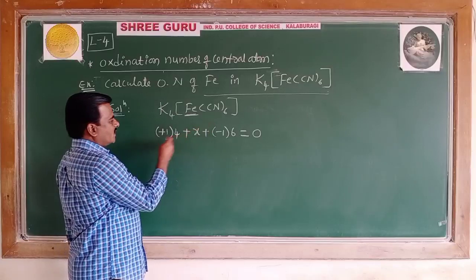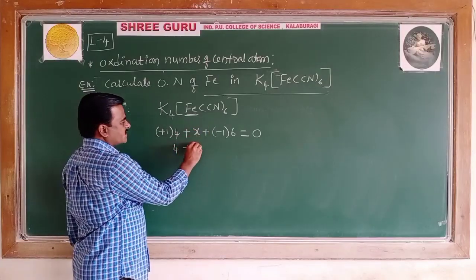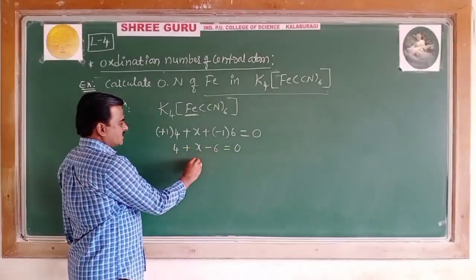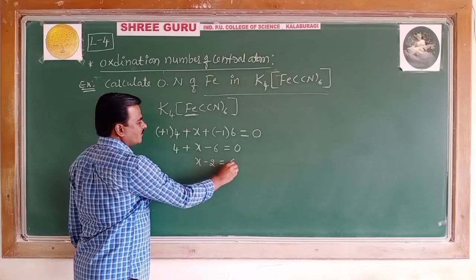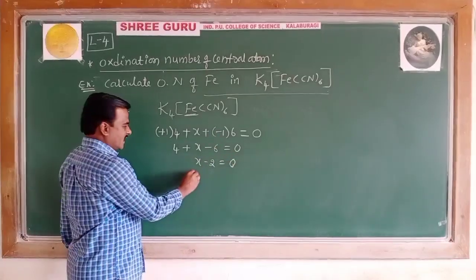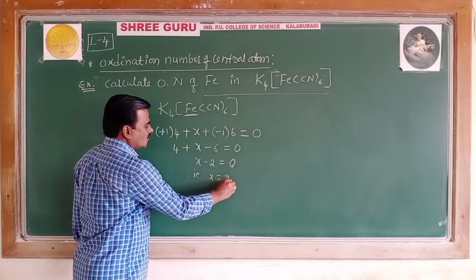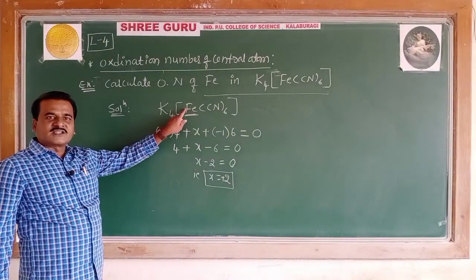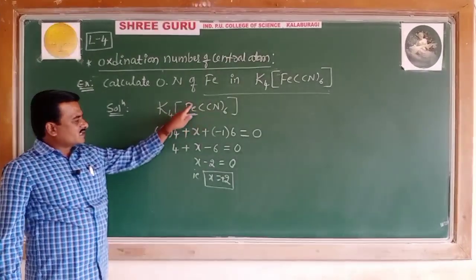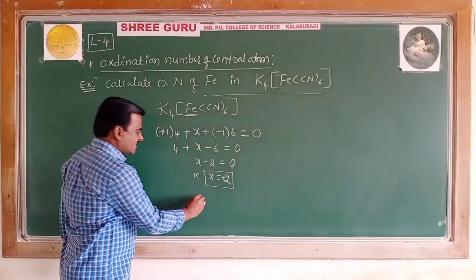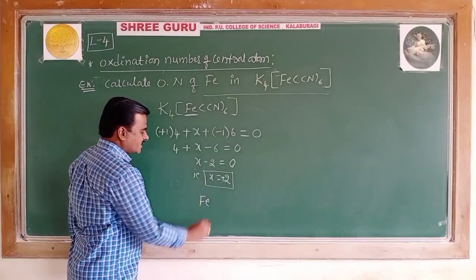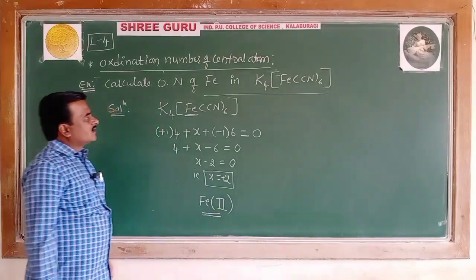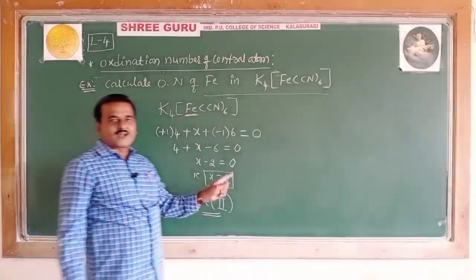Now here you calculate: 4 plus X minus 6 equals 0. That is X minus 2 equals 0, so X equals +2. The oxidation number of iron in the complex is +2 and is written as Fe(II). So this is the oxidation number calculation method.